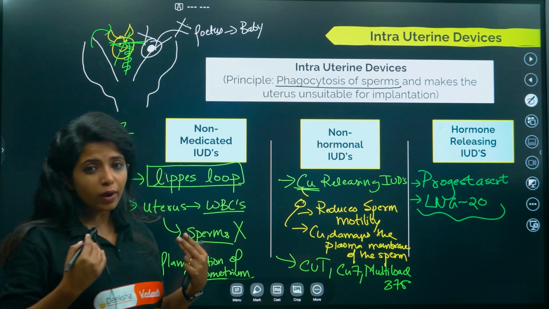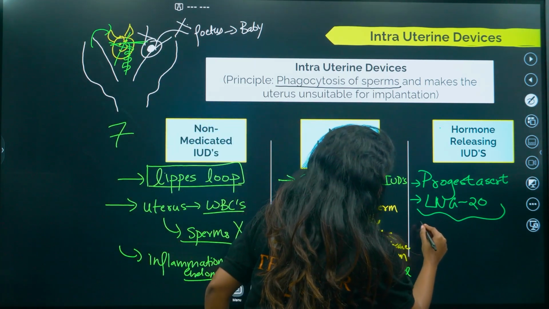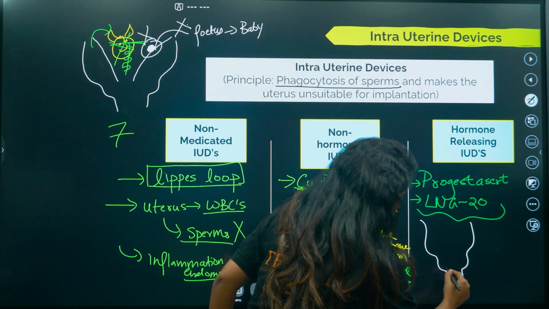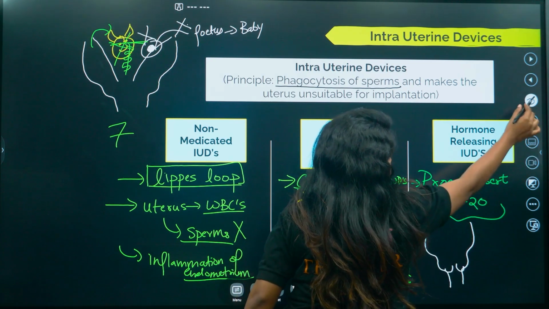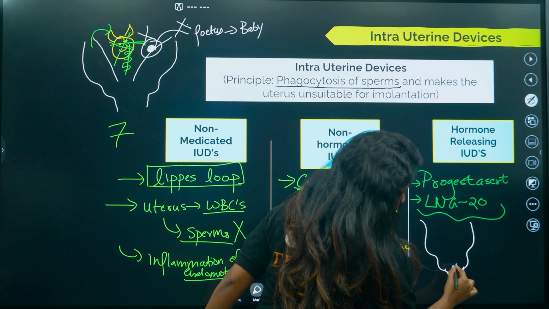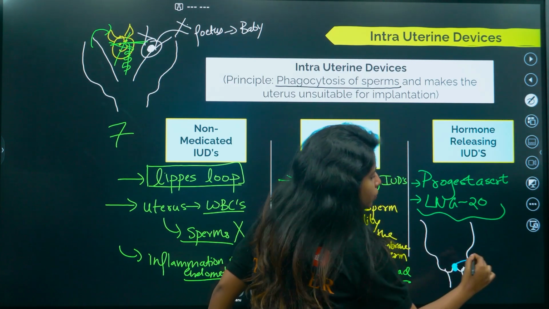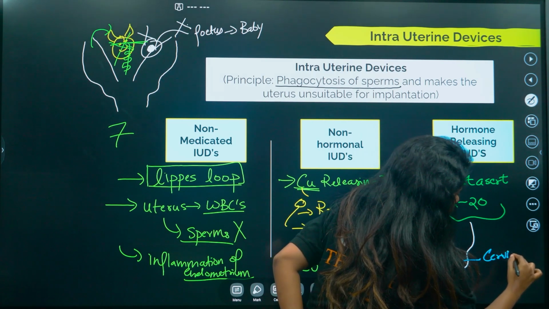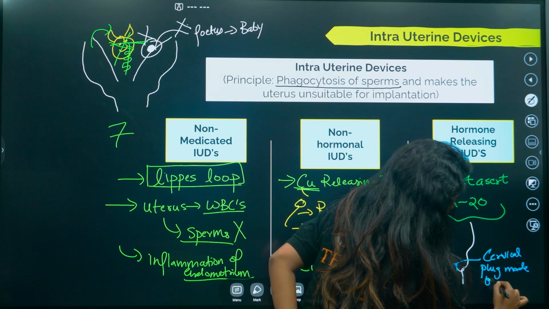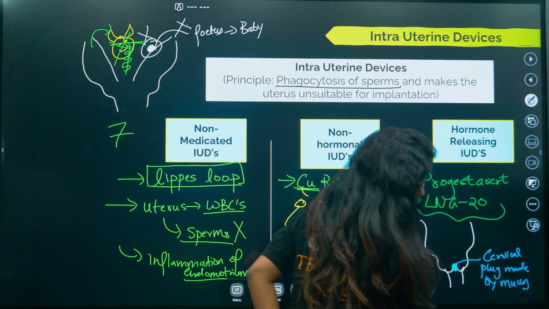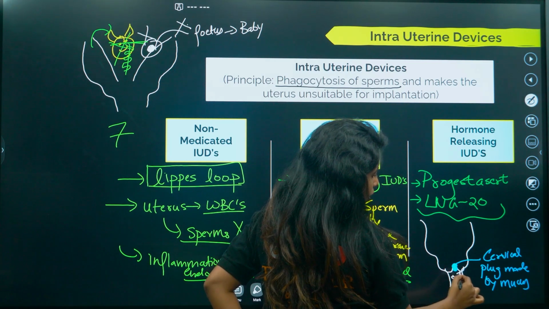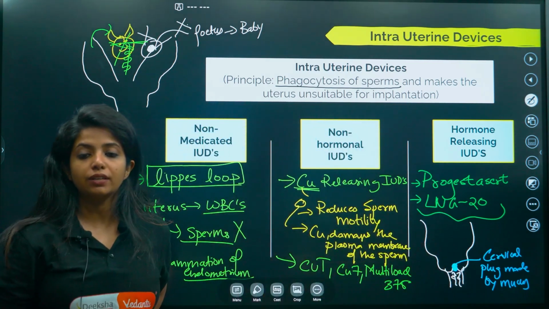Now apart from that, there is one very important thing that I can tell you for sure. If this is the uterus again and this is the cervix, the Progestasert that is present over here makes a cervical plug. It thickens the cervical mucus over here, a cervical plug made by mucus, such that the sperm basically cannot enter the female genital tract.